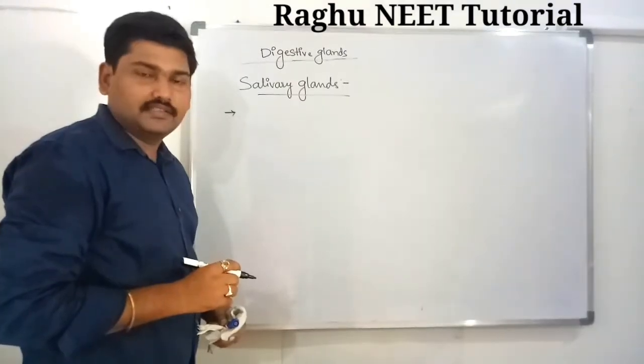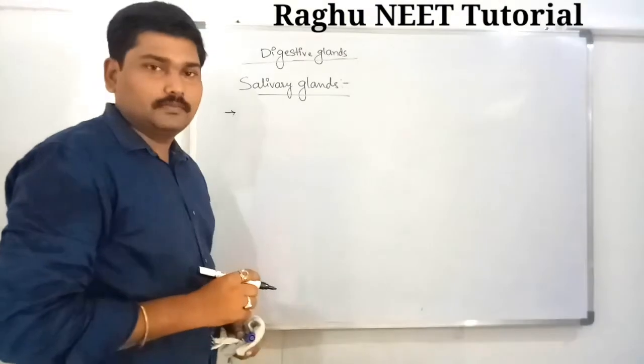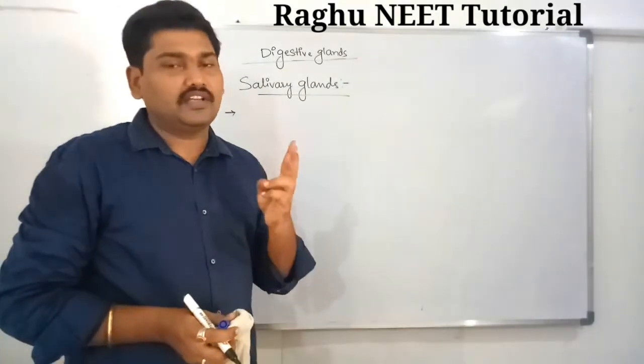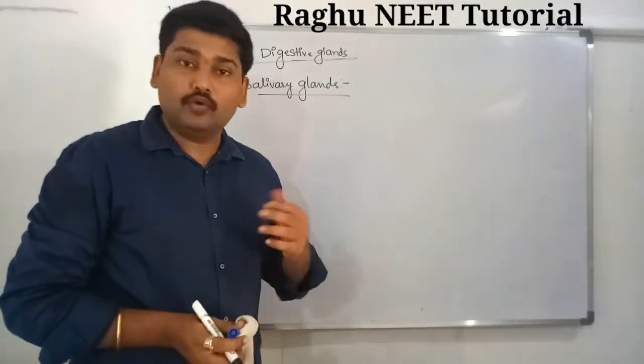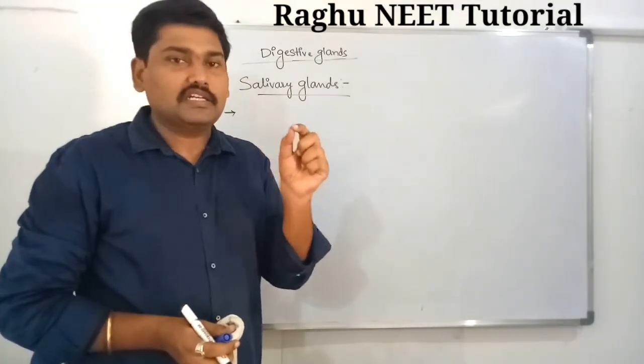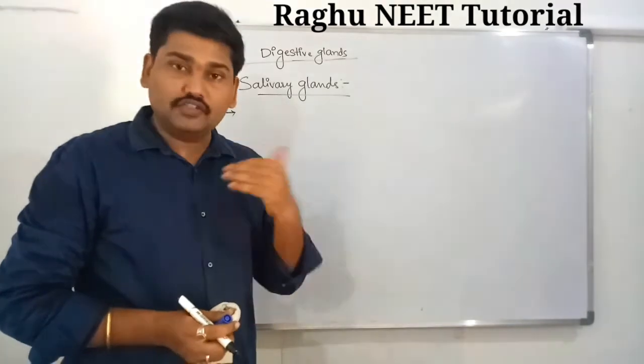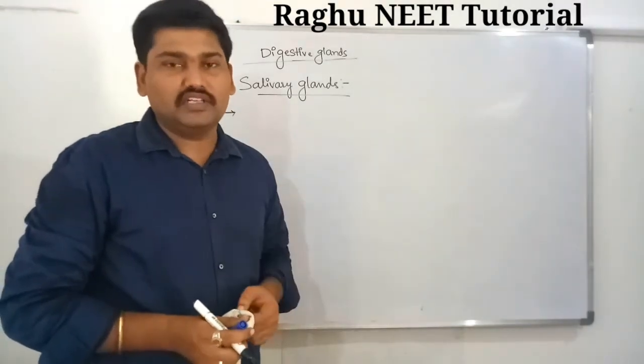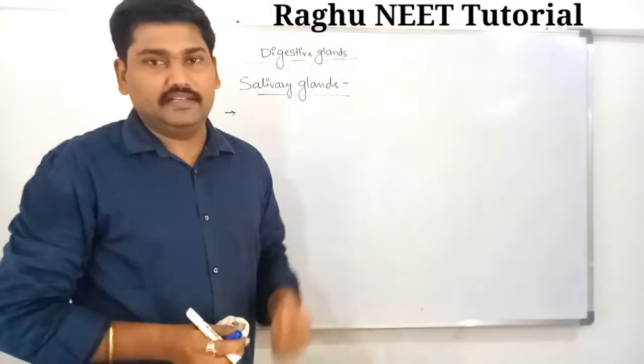In human beings, alpha amylase is secreted by two organs in our body. First, in our oral cavity, the salivary glands secrete alpha amylase, and the pancreas also secretes alpha amylase.